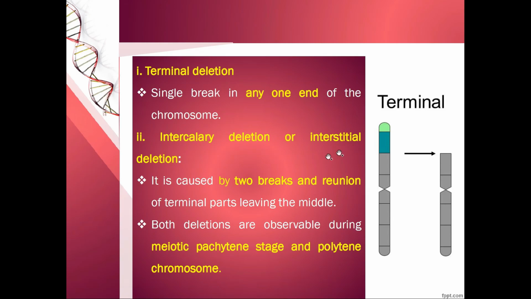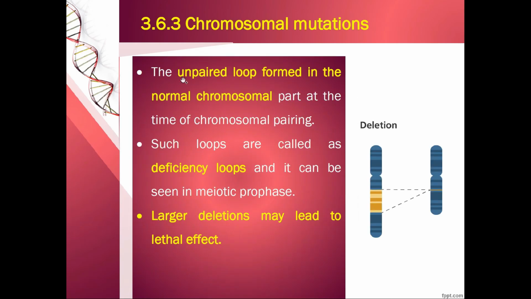Intercalary deletion is interstitial deletion, and it is caused by two breaks and reunion of the terminal parts, leaving the middle. Both deletions are observed during the meiotic pachytene stage of polytene chromosome. An unpaired loop is formed in the normal chromosome part at the time of chromosomal pairing. Such loops are called deficiency loops, and they can be seen in the meiotic prophase. Large deletion may lead to a lethal effect.